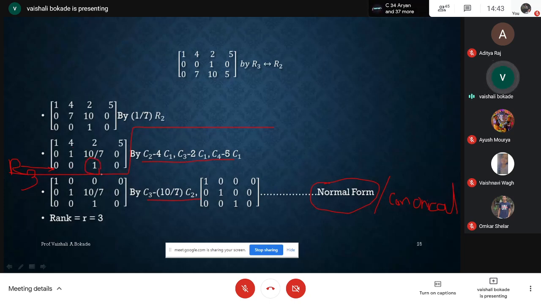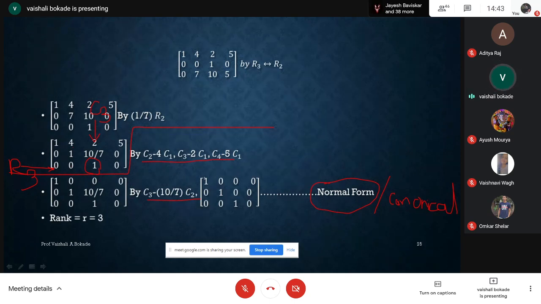I already have that. If I have entries other than 0, for making those entries in R3 to be 0, I will definitely use C3. Remember, for converting R3 elements except at the 3 3 place, for converting those other entries to 0, I am going to use C3. Here I am not having any such entries.